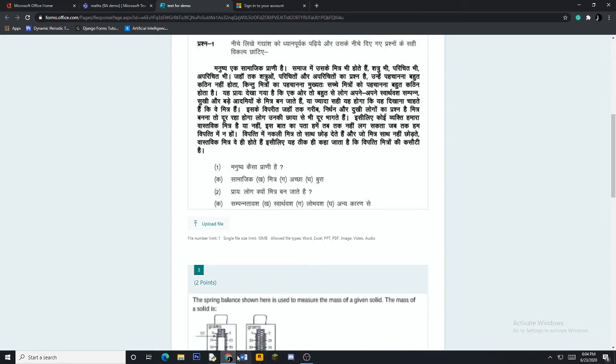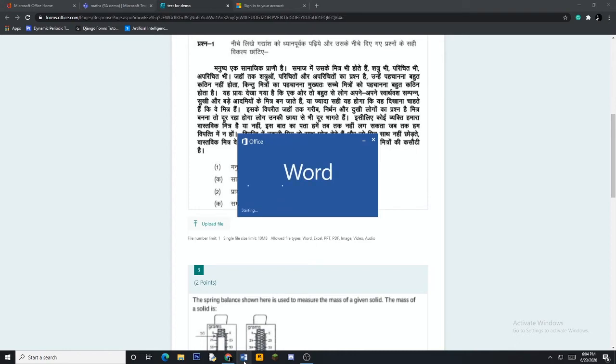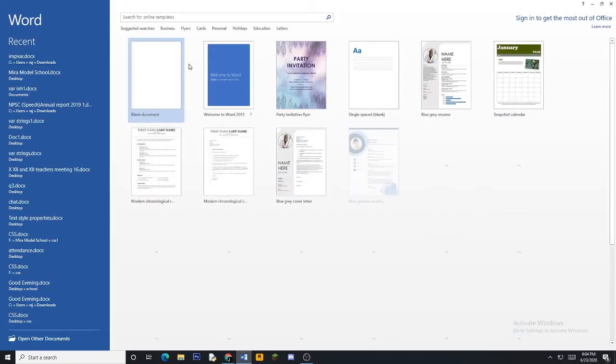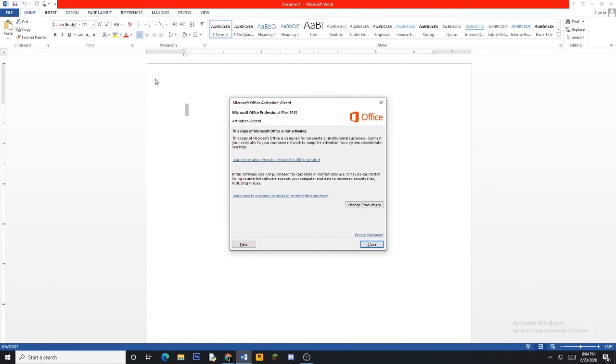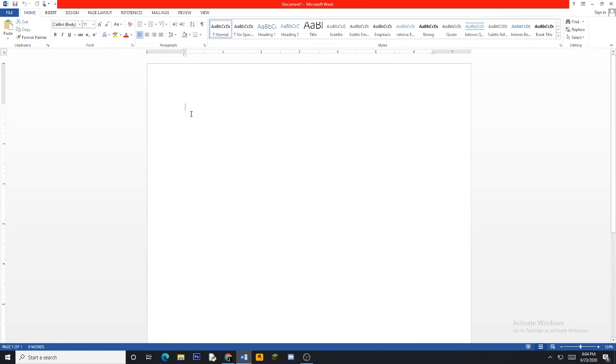Now the child can open up Microsoft Word. This is one way. The other way is the child can scan something which he has written on a loose sheet and take that image in desktop, and from the desktop he can upload the file as an answer.